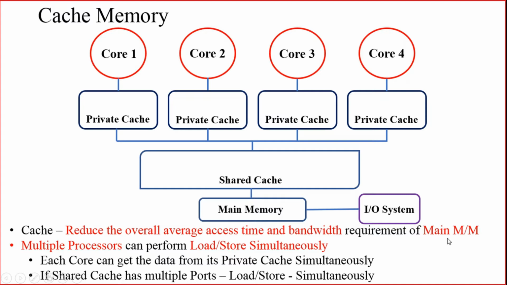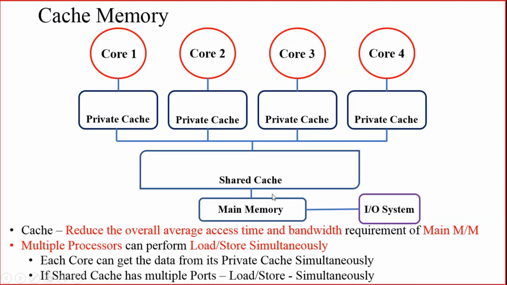Why is the bandwidth reduced? If all the cores are trying to access the main memory almost in parallel, then the bandwidth requirement should be more, because the main memory should be able to handle all the accesses which are coming simultaneously. But since each core has its associated private cache, generally each core will take the data from its private cache, and if the data is not available there, it will take the data from the shared cache.